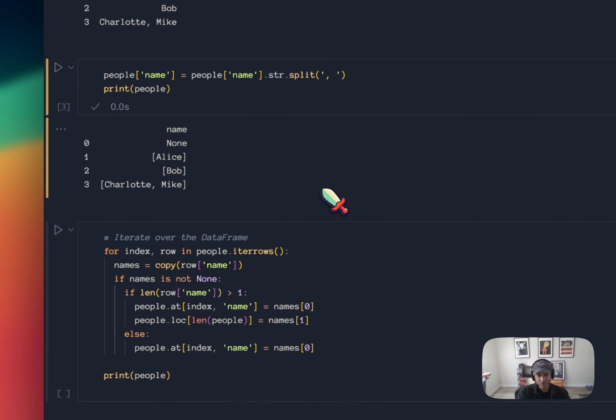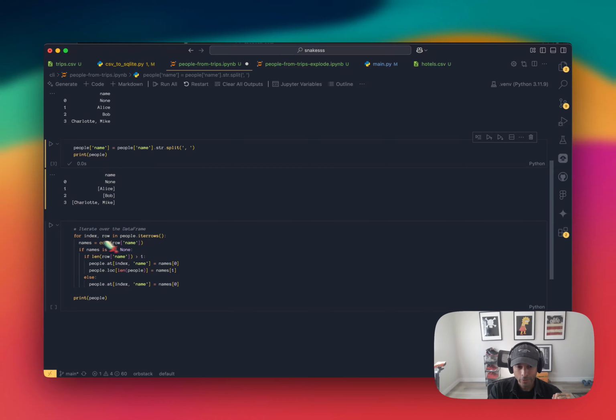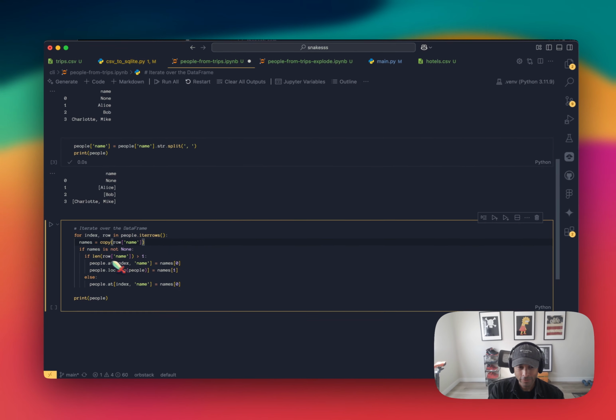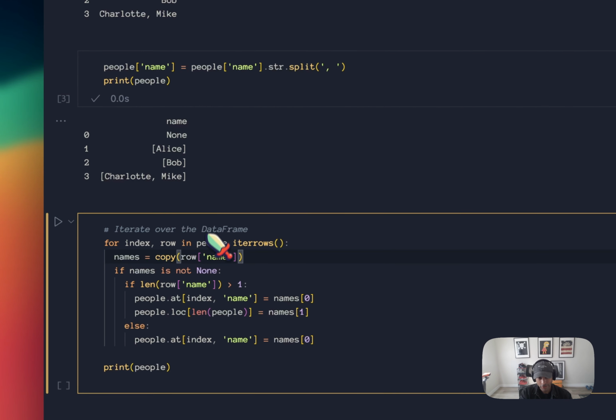So again, I had never used pandas before, so I did a very naive approach. I was like, all right, well, I'll just iterate through every single row. And then on the rows where there's more than two values, then I'll split them up, right? So that's what I'm doing here.